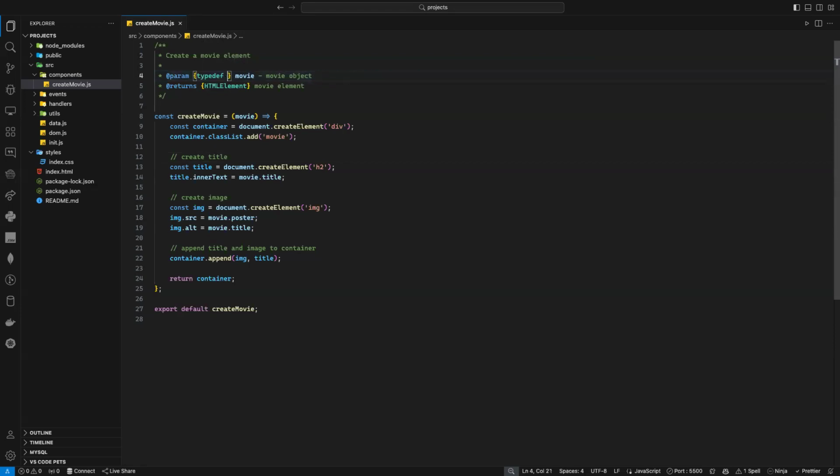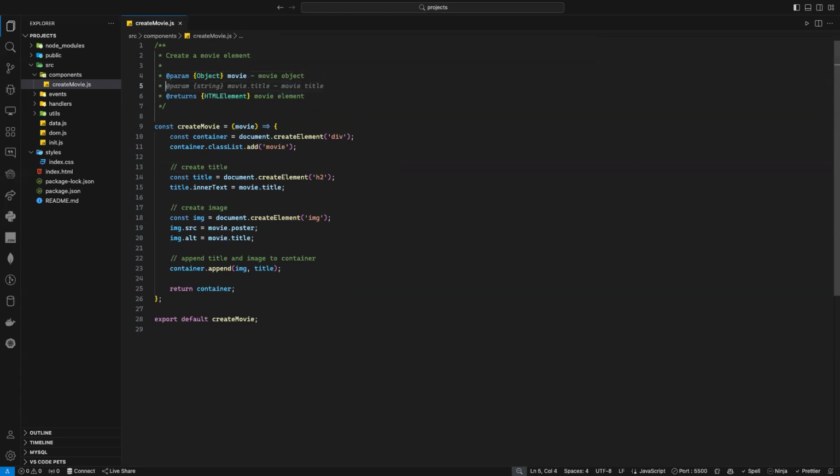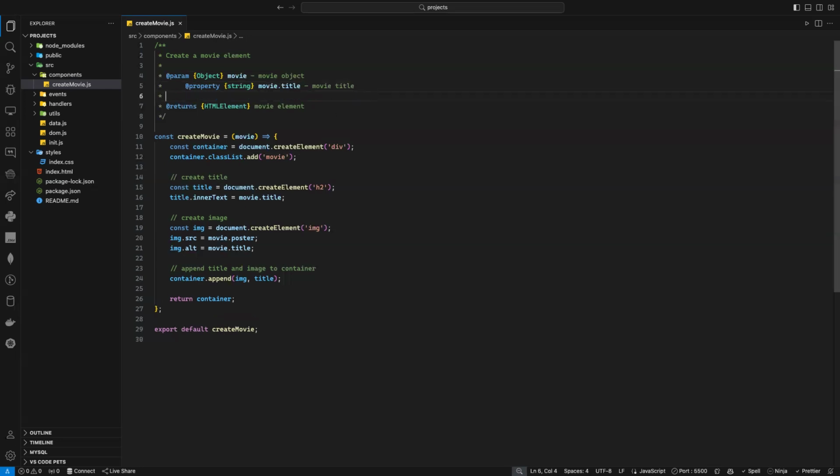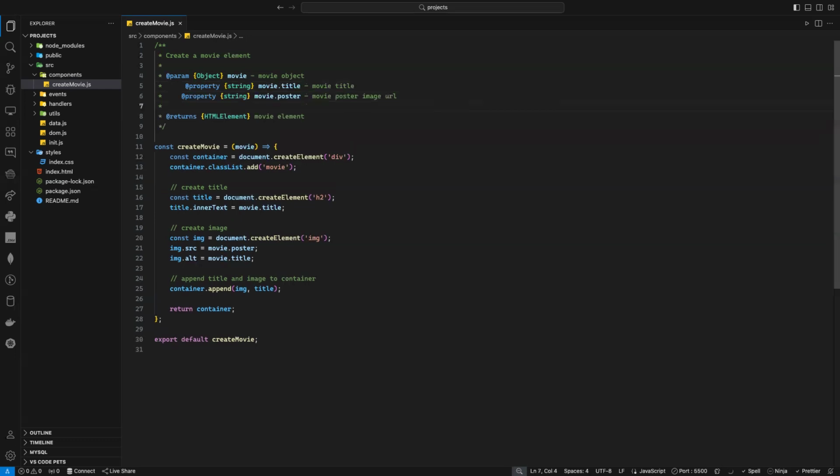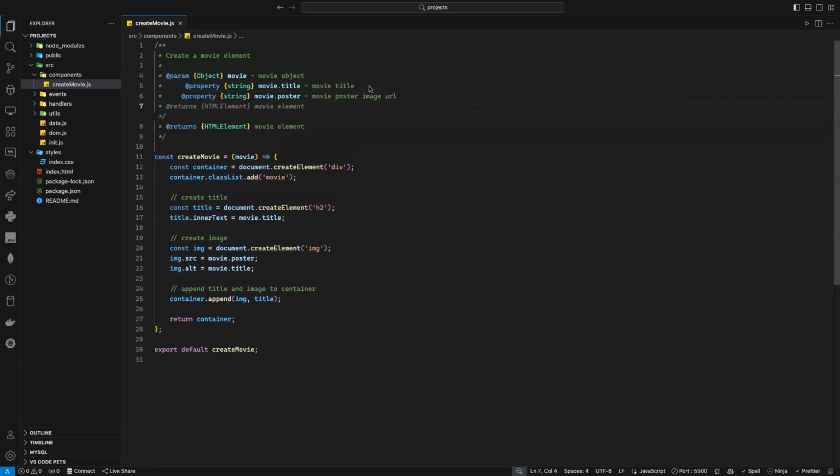Okay, maybe I can define it in another way. Let's say object like that, OBJ. You can go back to the documentation, by the way, but here I think I need to add a property. So here at properties, yes, I have property string. As you can see, I'm defining my property here in this parameter. Maybe I can leave some space like that. So it has a movie title here, and I'm saying it will be string. Movie poster, it will be a string. And in here also, an easy ID actually.